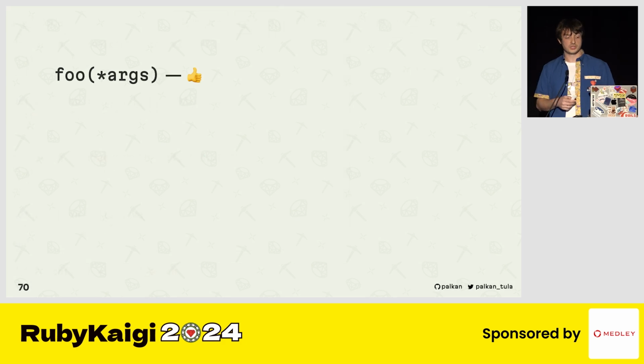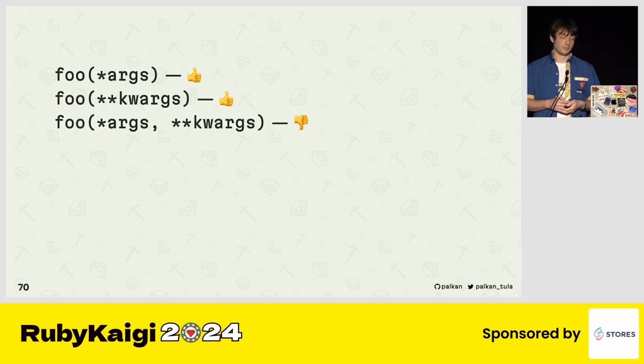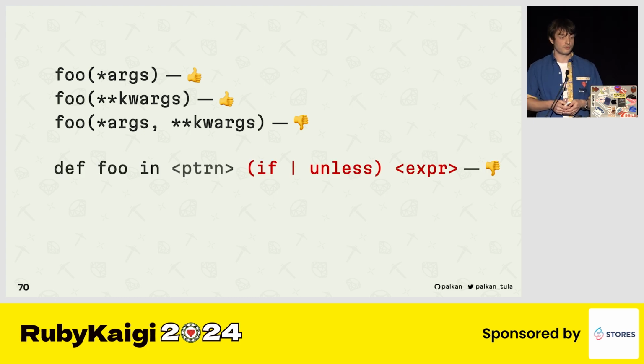So with the current implementation I sketched, we support positional arguments, and we support keyword arguments. There is no support for a mix of them. That's one of the challenges. And the question is whether we need it, whether we need to make the syntax more complex to support this use case. Probably, if you use method overloading, you should stick to either positional or keyword arguments, and that's it. And there is no support for guards, because again, I think Ruby is expressive enough to not need them.